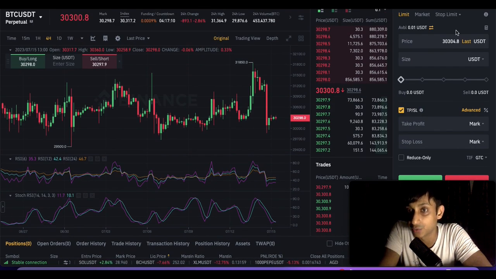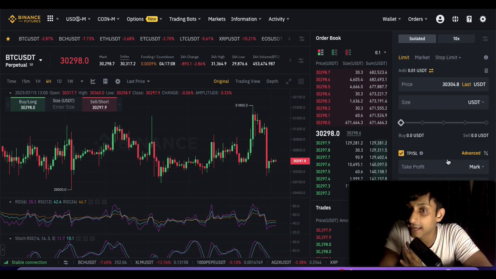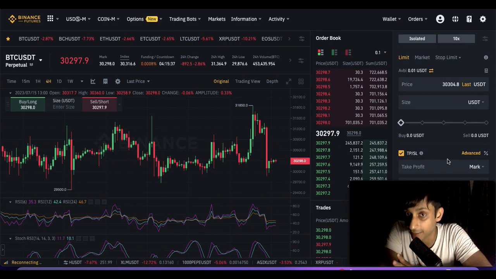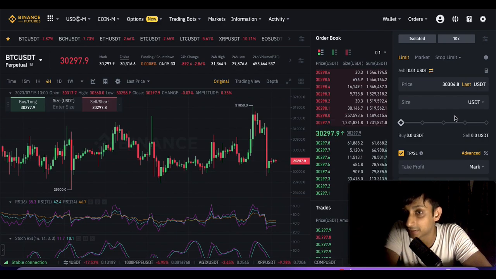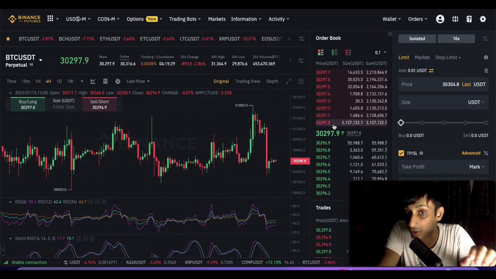Leverage trading is basically you are doing levels. In this case, I have chosen, as you can see, 10x leverage. That means when I'm putting $100, Binance is actually putting $1,000 on my behalf, so $900 extra they are putting. That means every time a 1% increment happens, like a $300 movement, I will have a 10% increment. If it goes in my direction, I will make 10% gains. And if a 1% decrement happens against my direction, then on similar lines, I will have a 10% loss.